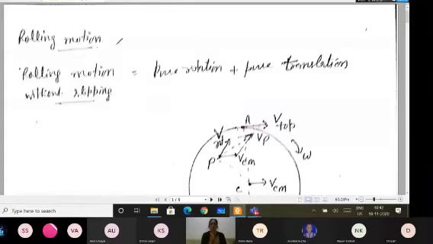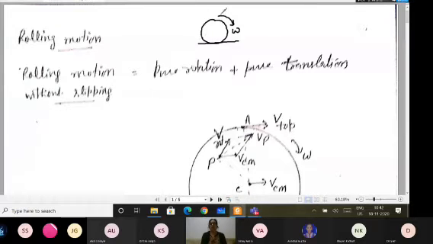So class, we are talking about rotational motion in continuation. Today we have to discuss in detail the rolling motion. Of course, when I'm talking about rolling motion, I mean the motion which is without slipping. It means a body is made to roll on the surface, but it's not slipping, it's simply rolling. Rolling without slipping.